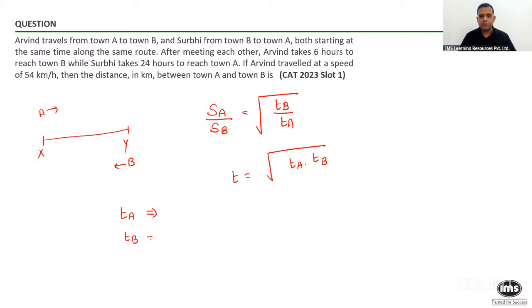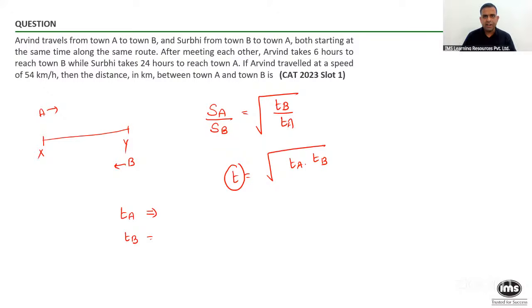Don't confuse yourself. And what does T represent? T is the time taken for them to meet. So if you understand the meaning of what TA means, what TB means, and what T means, you can easily crack this particular question. I hope it is fine.